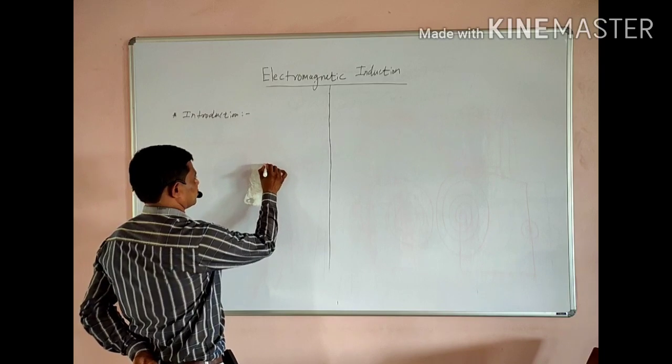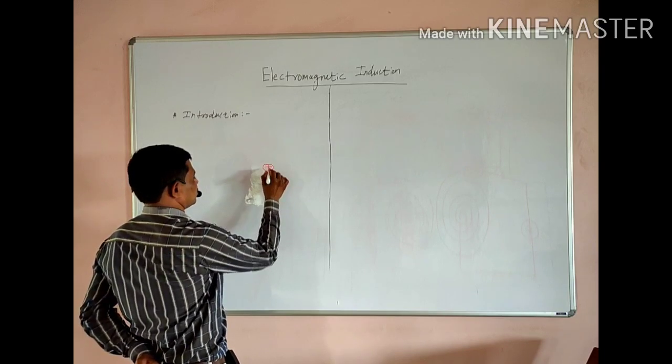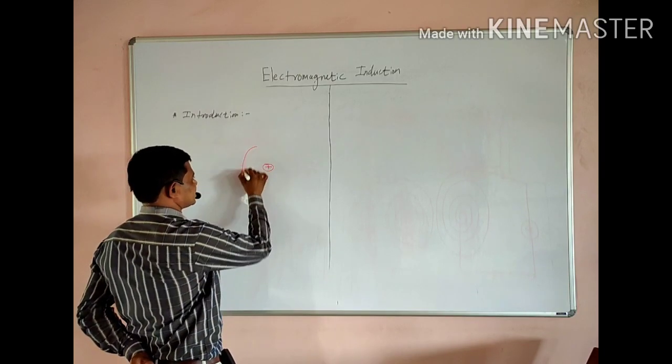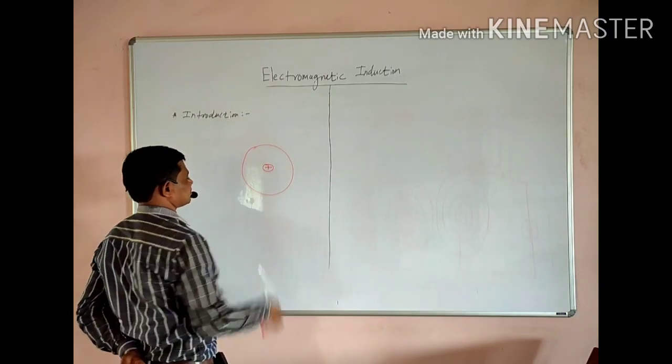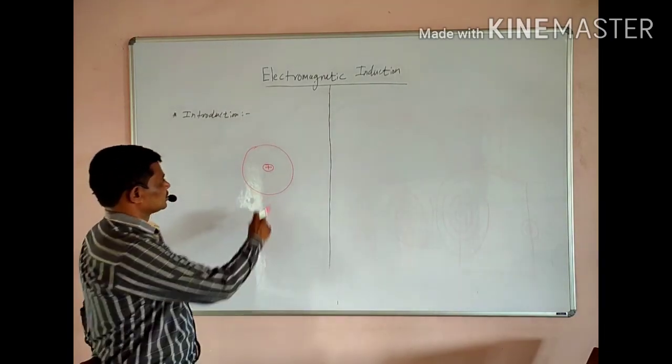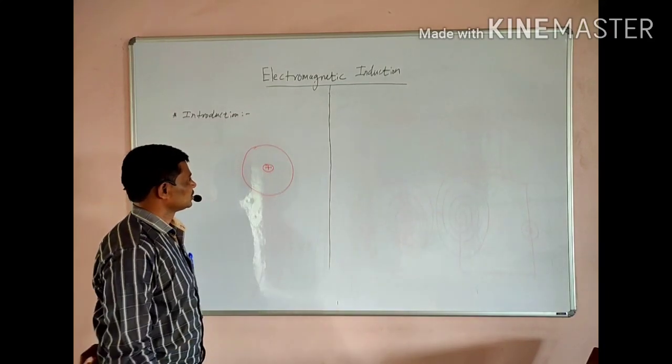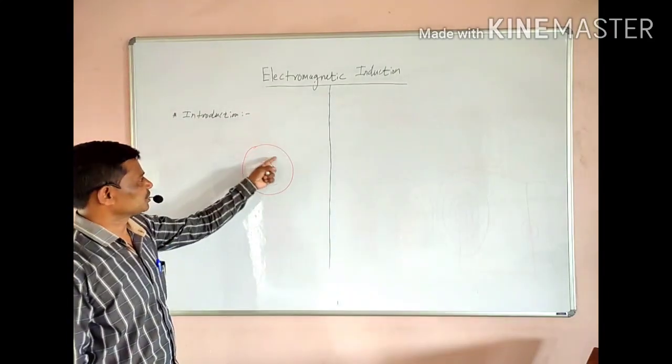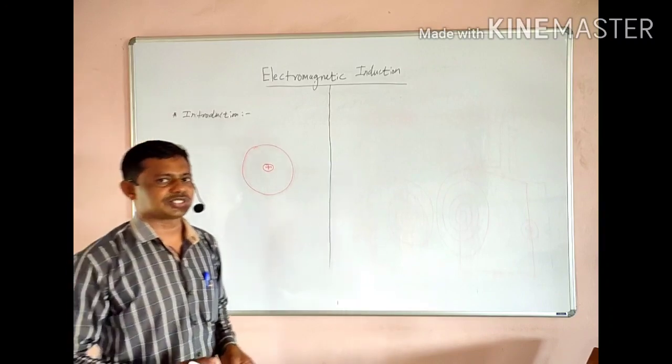Consider a positive charge. We observe that its influence is like this, and due to this positive charge, the electric field is present in the surrounding region of this charge.